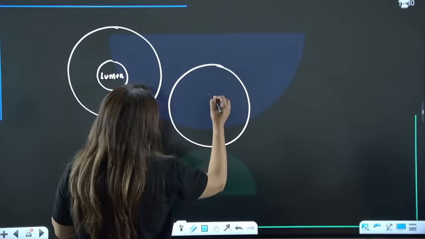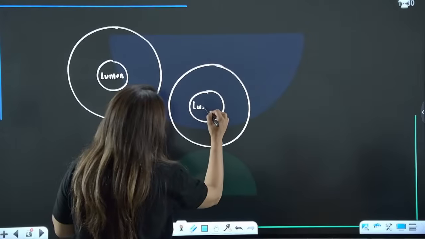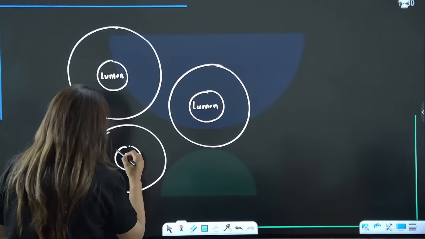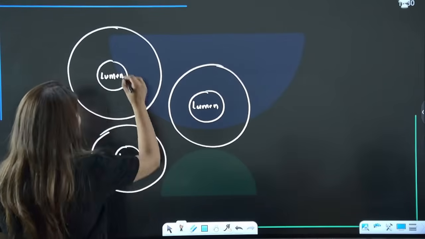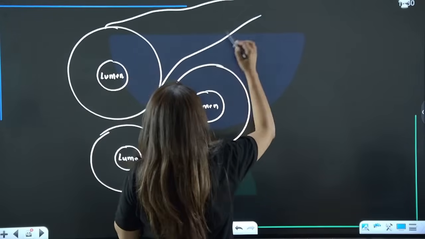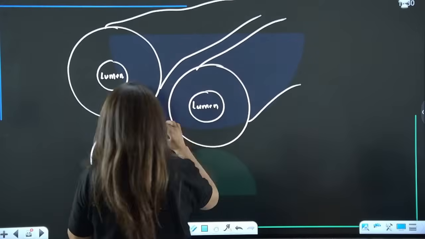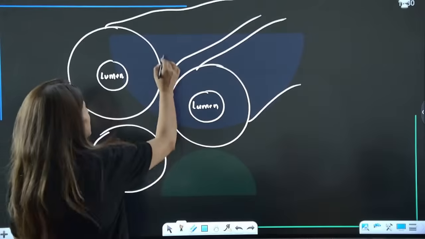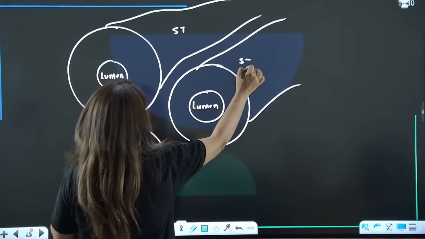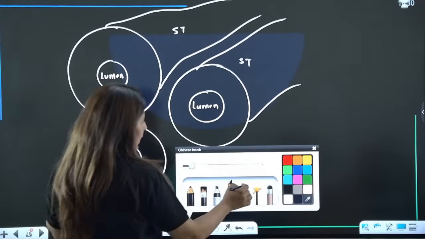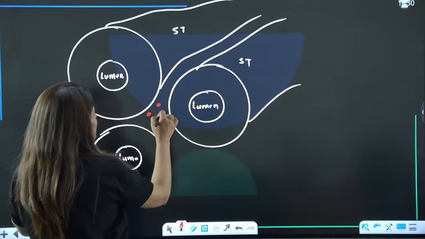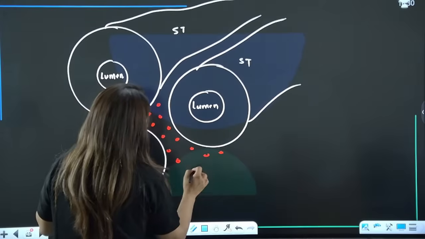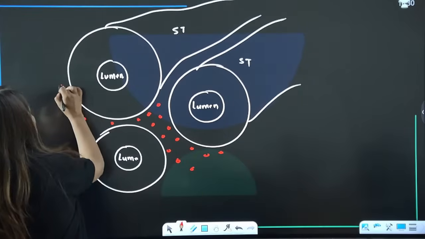I have drawn seminiferous tubules here. That's how they will look. Now outside the seminiferous tubule, guys, this is all interstitial fluid, or you can say interstitial space.